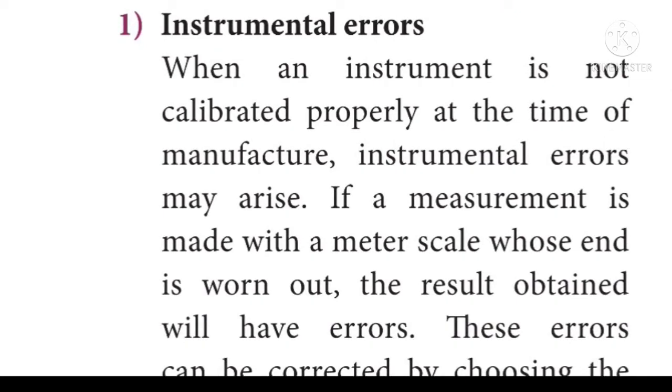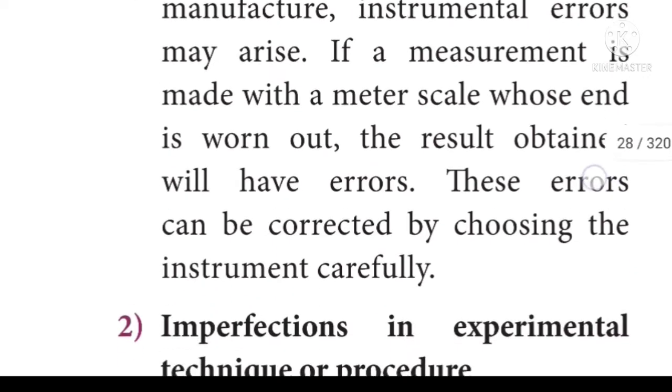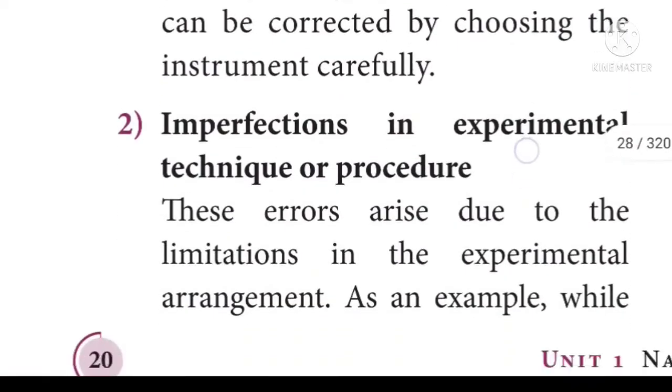What is instrumental error? When an instrument is not calibrated properly at the time of manufacture, instrumental errors may arise. If a measurement is made with a meter scale whose end is worn out, the result obtained will have errors. These errors can be corrected by choosing the instrument carefully.